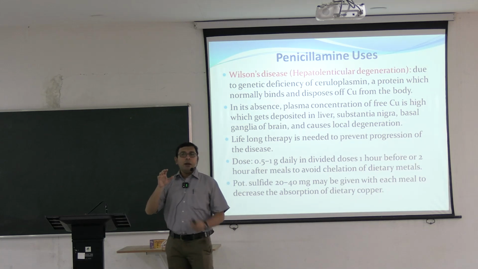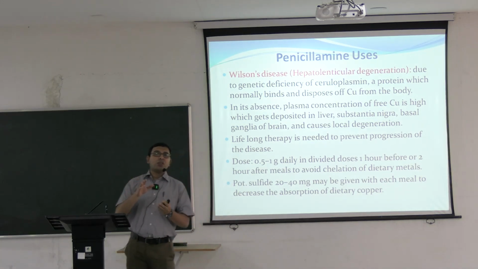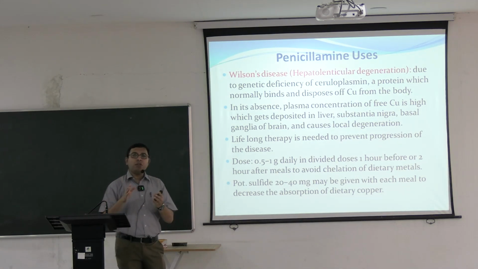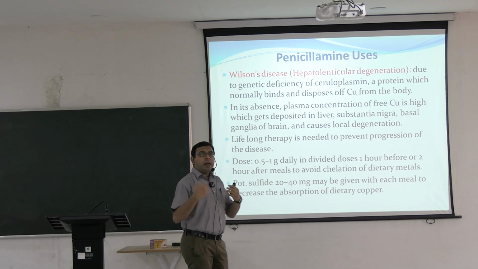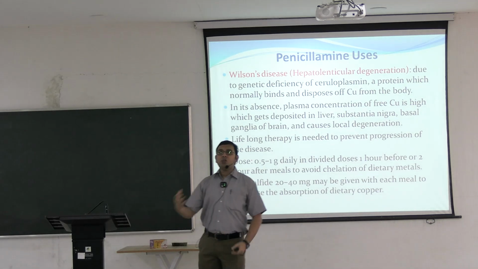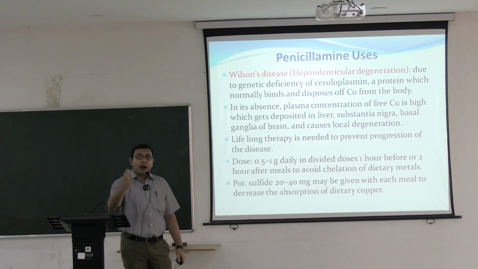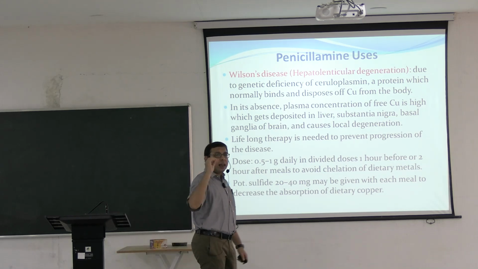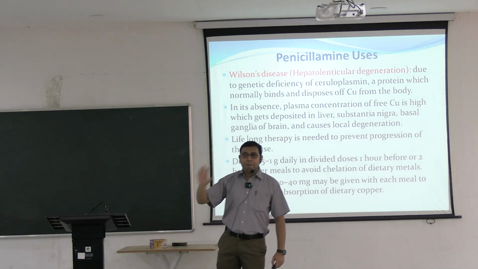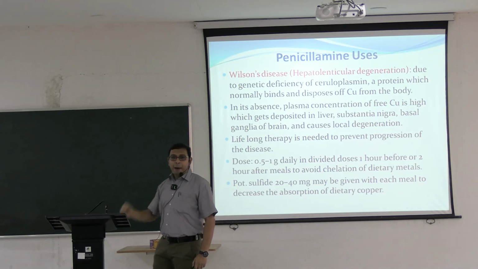This ceruloplasmin basically maintains the concentration of copper within the normal physiological range in our body. So in children, when ceruloplasmin is not there, there will be a very high concentration of copper. This copper gets deposited in the liver, in the lens, in different areas of the brain, and ultimately degeneration happens.